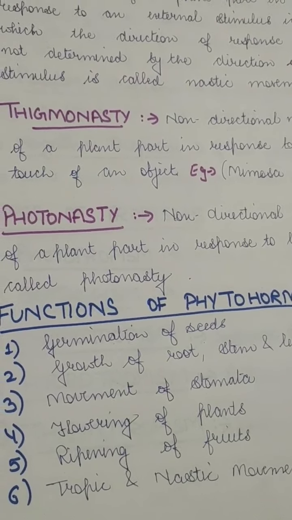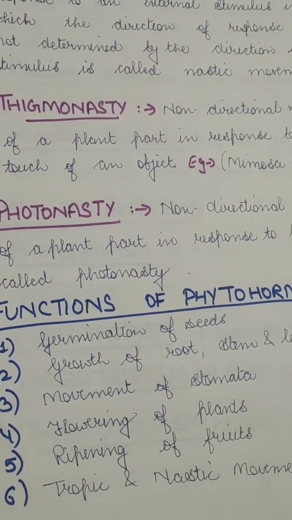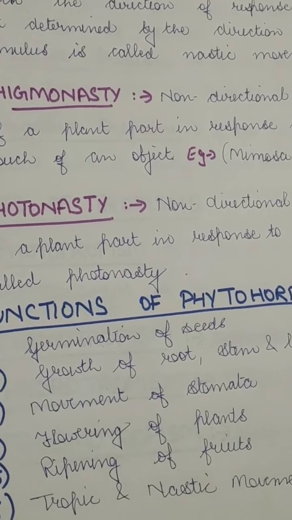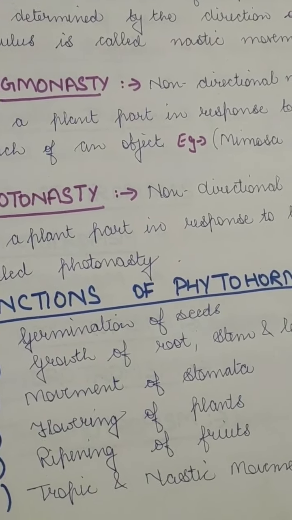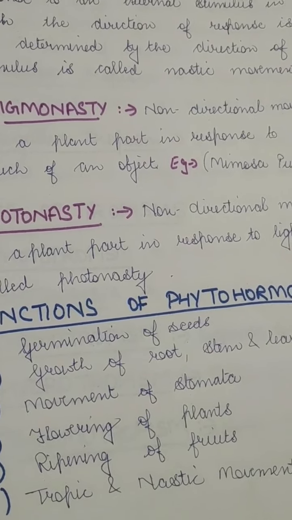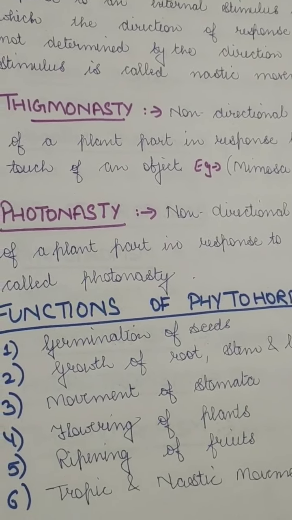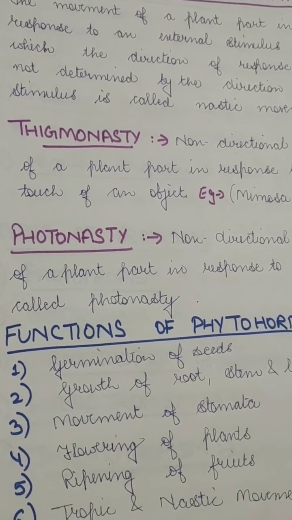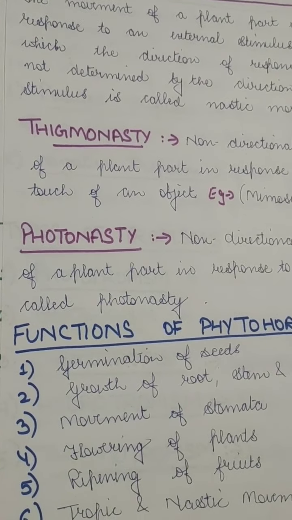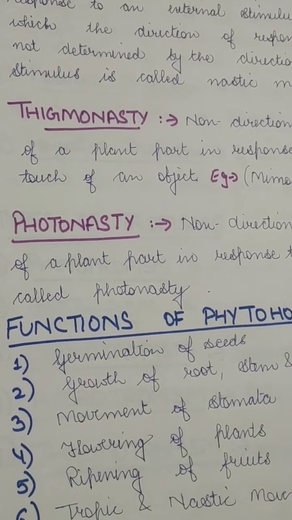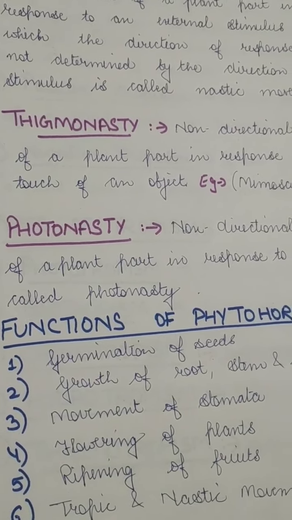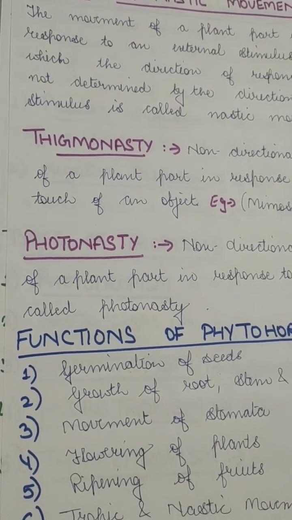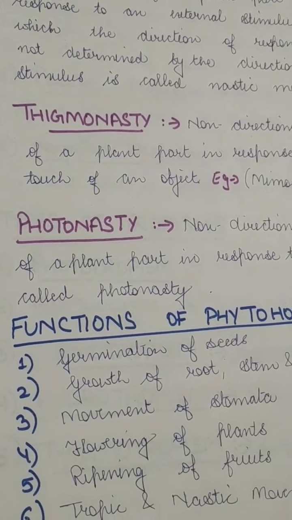And this is all done because of an electrical impulse which acts as a plant hormone. So the hormone is responsible, and the plant hormone makes the water travel out of the cell, and when the water is gone, the leaf shrinks. When the water moves out, the cells shrink, and due to that the leaves droop down, the plant becomes droopy and it just folds its leaves. So this is the reason for thigmonasty, a nastic movement which does not show any direction.